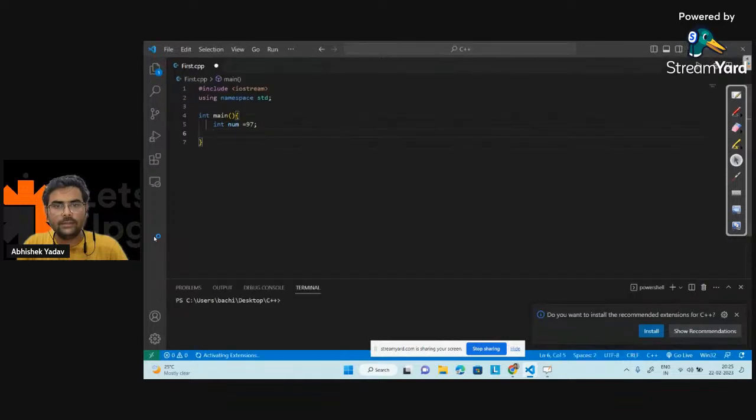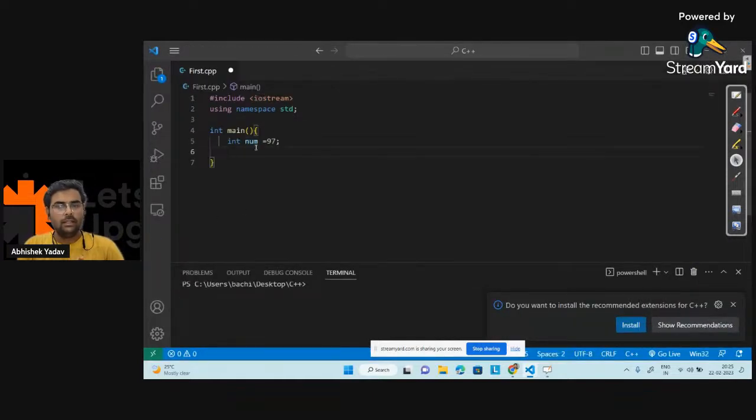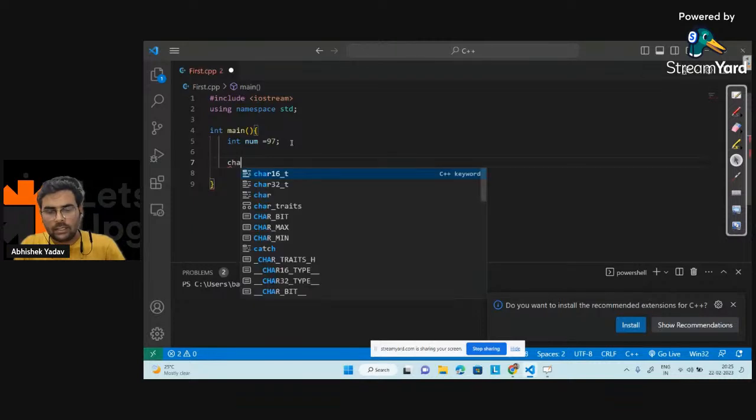Okay, everyone? So I have a number and I have to store the number. The data type here is integer. The name of the variable is num and it is storing 97. Behind the scene, it is taking 4 bytes, and in those 4 bytes, 97 will be converted to the binary format and stored inside that memory. Right, everyone?